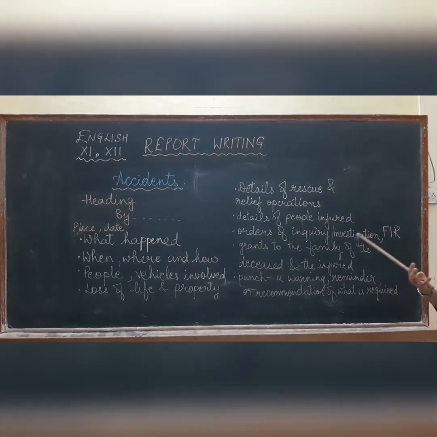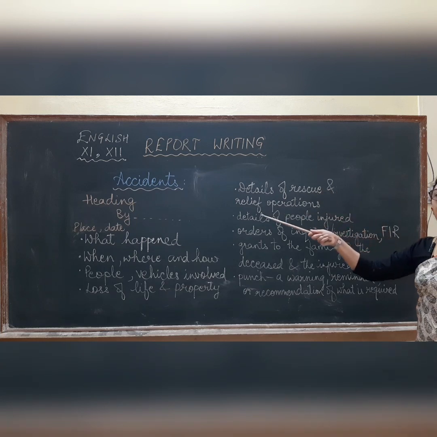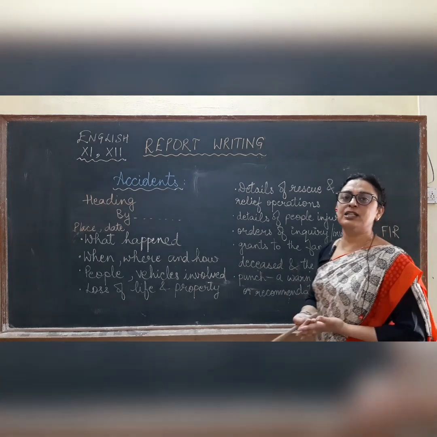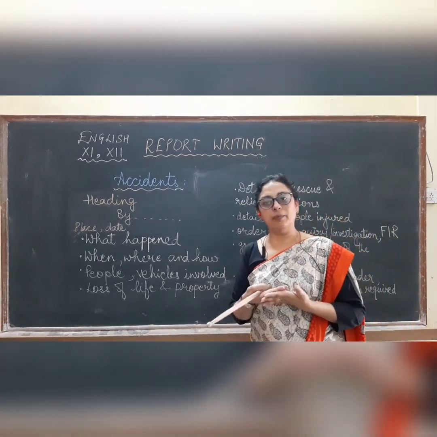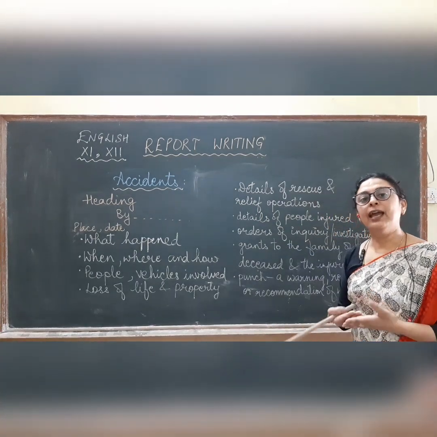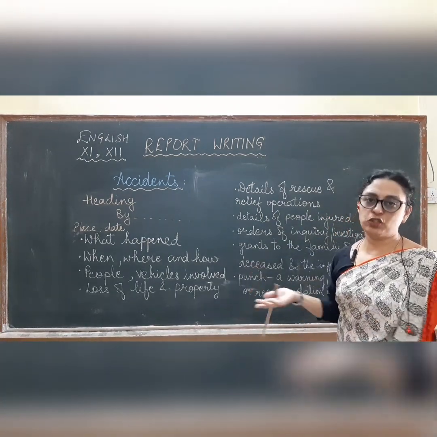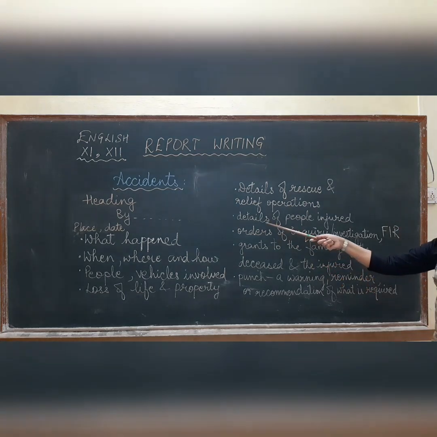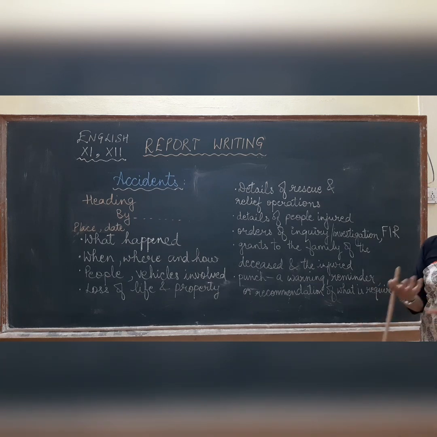Then we move on to the details of rescue and relief operations. For example, you can write that the passers-by stopped, someone called up the ambulance and the others helped in transferring the injured people to the nearest hospital. Then we need to give the details of the people injured, their name, their gender and from where they belong, how severely they have been injured, the injuries suffered by them.